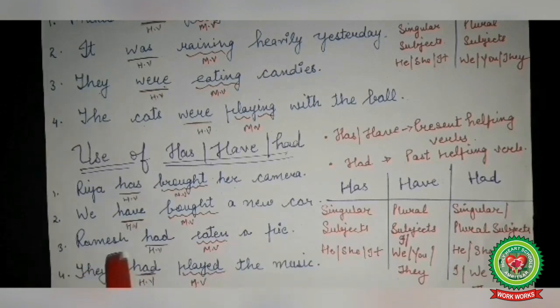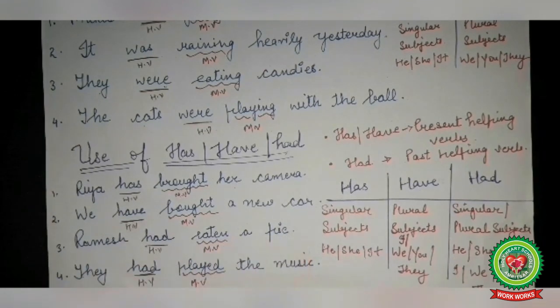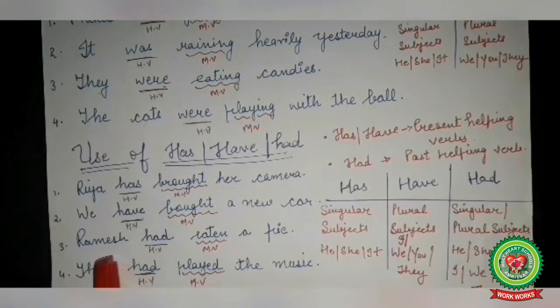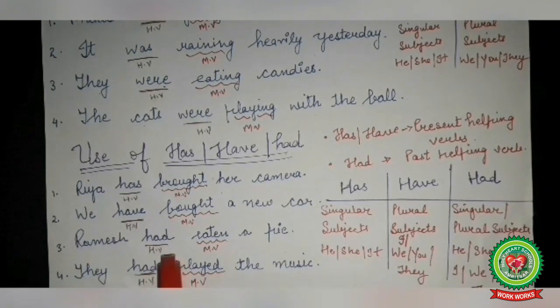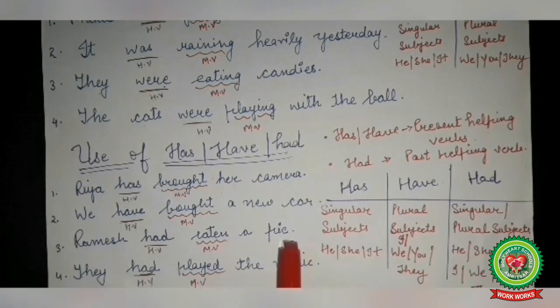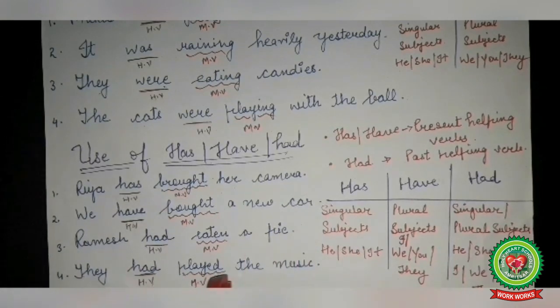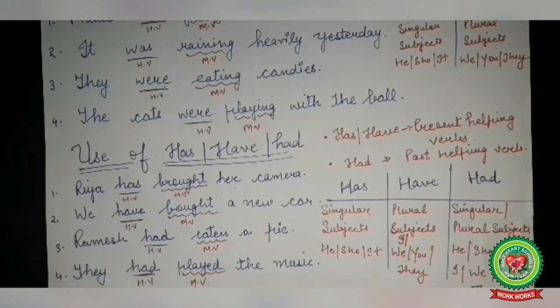Number 3, Ramesh had eaten a pie. Here Ramesh is a singular subject and here we have used the helping verb had, as the sentence shows that the action was completed in the past time. Number 4, they had played the music. Here they is a plural subject and with plural subject we have also used had. So here had is a helping verb showing that the action was completed in the past time.